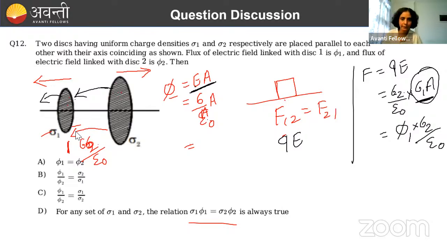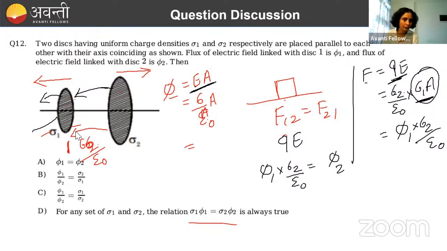Okay, let's equate it then. Let's check now. Phi 1 into sigma 2 by epsilon naught will be equal to what? But I'm getting opposite. Aren't we getting opposite? Force is charge into electric field.